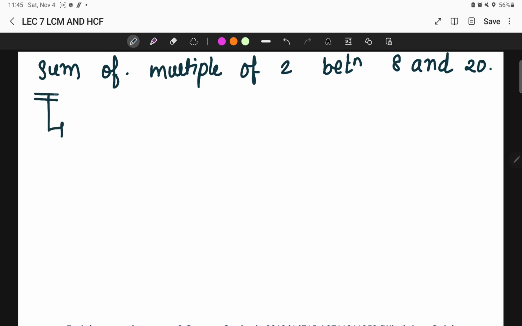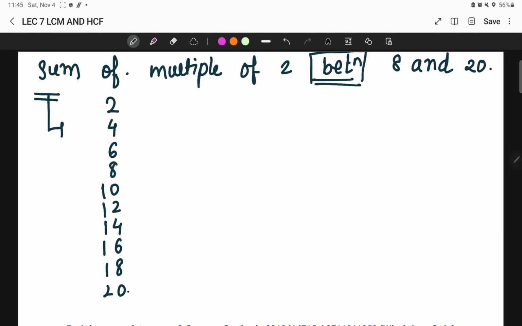Just look at what they have asked. They have asked us in between. What are the multiples of 2? 2 1s are 2, 2 2s are 4, 2 3s are 6, 2 4s are 8, 2 5s are 10, 2 6s are 12, 2 7s are 14, 2 8s are 16, 2 9s are 18 and 2 10s are 20. They are talking about between 8 and 20. It means that we are excluding 8 as well as 20. Whatever the left numbers are between 8 and 20, we are going to simply add it. That is 10, 12, 14, 16 and 18.